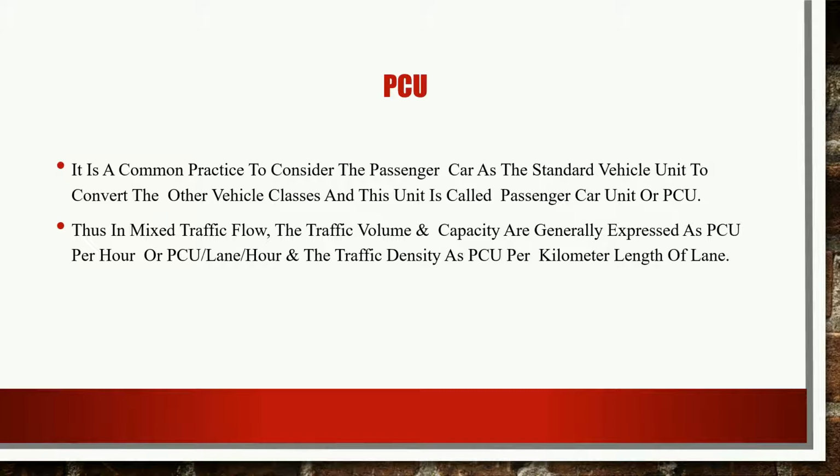So the government decided that for the identification of proper vehicle characteristics, there should be a proper unit which is called the PCU, and thus PCU has been established and has come into practice.